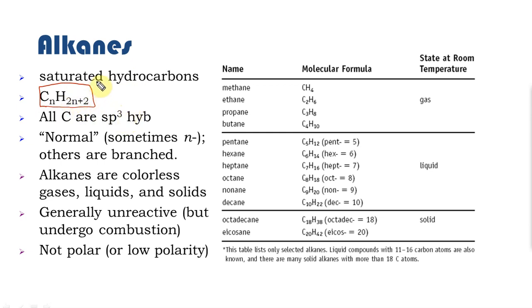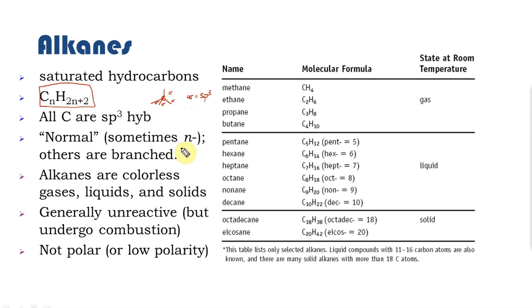And because there are no double bonds or triple bonds, all the carbons are sp3 hybridized. Each of the carbon have four different bonds. They could be bonded to other carbons or other hydrogen or halogens or any other functional group, but the carbons are going to be sp3 hybridized. Now if you can see that I have sigma, sigma, sigma and sigma, no lone pair. 4 sigma bonds means I need 4 orbitals, so sp3 hybridized.